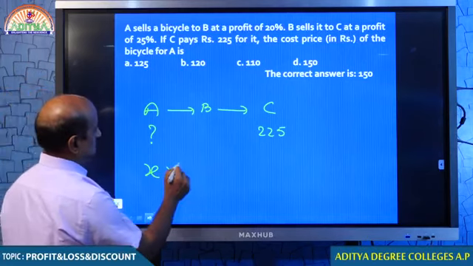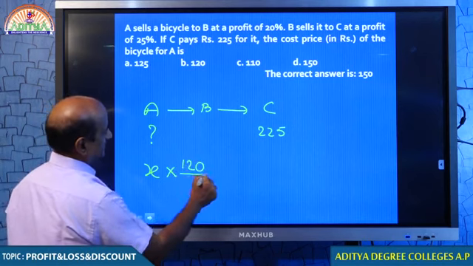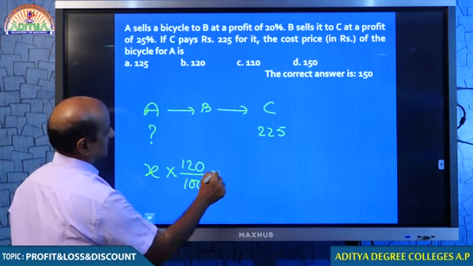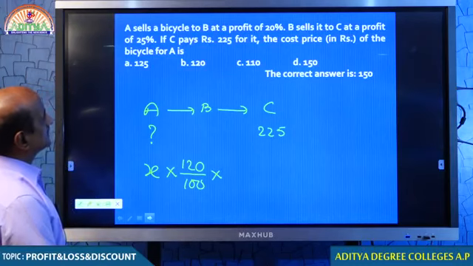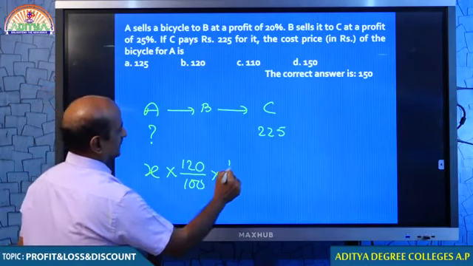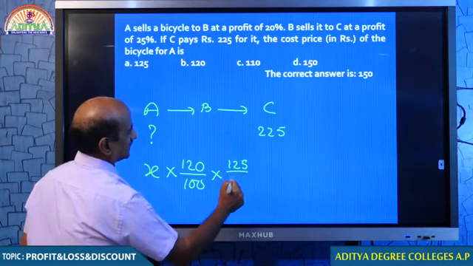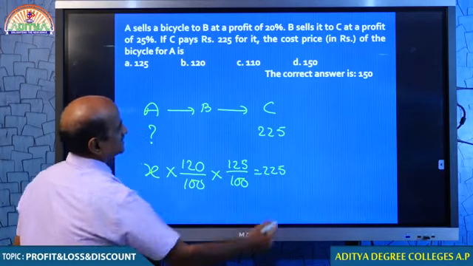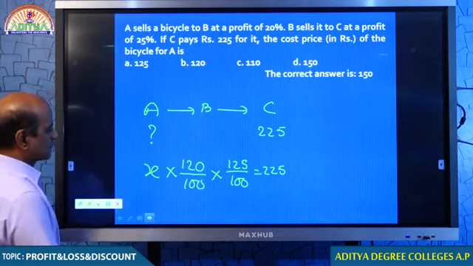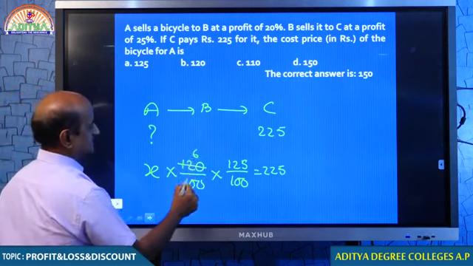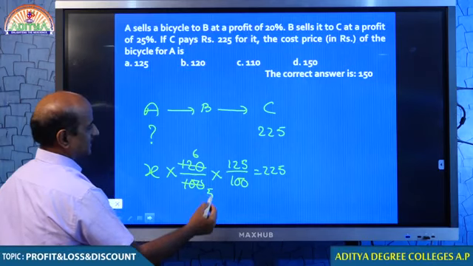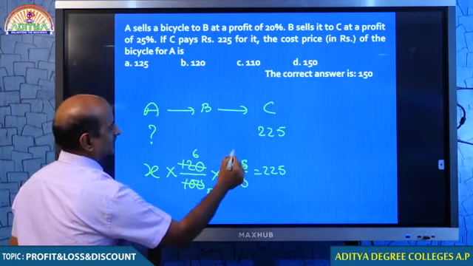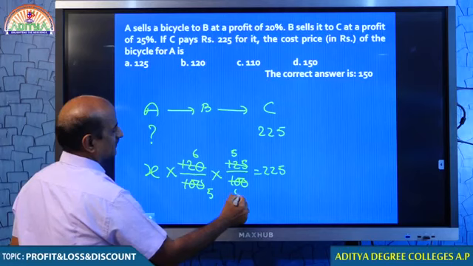A sells the goods to B at a profit of 20%, that is 120 by 100. B sells it to C at a profit of 25%. After these two values, that becomes 225. Let us find how much is A. 20 cancels for 6 times, 20 cancels for 5 times. 25 for 5 times, 25 for 4 times.